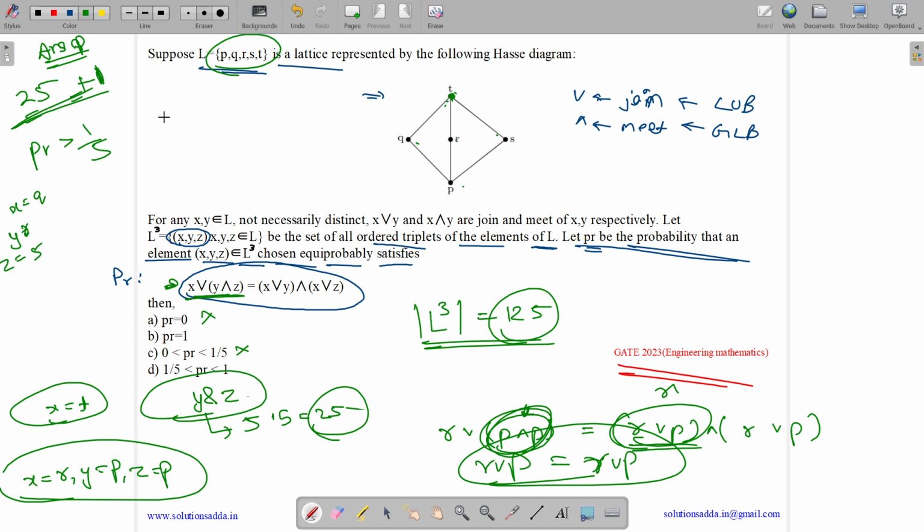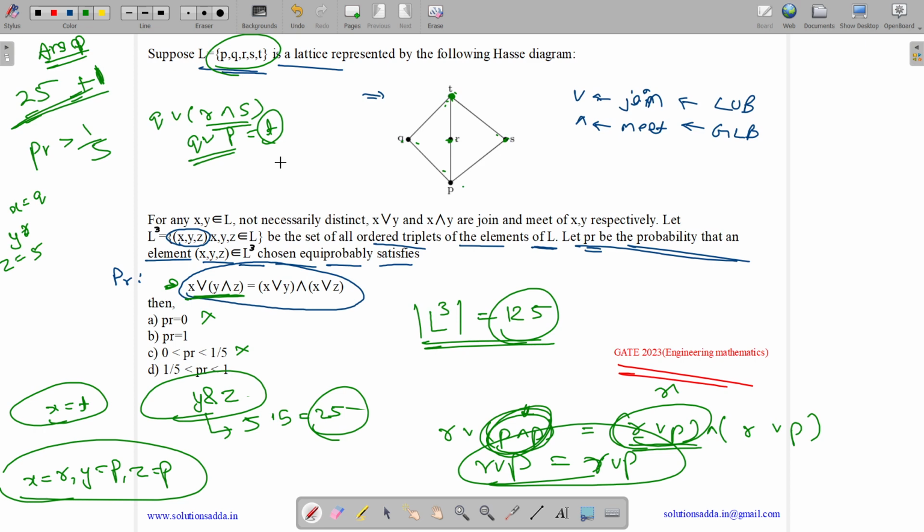Now let us see, we have x as Q, Q join (R meet S). What is the value of this? R meet S, the lower bound of R and S will be P. So Q join P, the least upper bound of Q and P, will be T. So we got T. Now let us see the RHS.